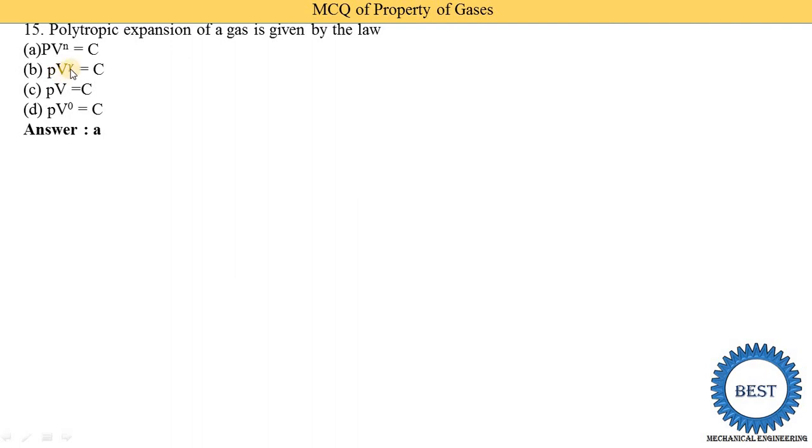For the adiabatic process, PV^gamma is equal to constant, and PV^1 is for the isothermal process. So these equations are for different processes. You need to focus on which process they are asking about. For polytropic expansion, PV^n = constant is the correct answer.